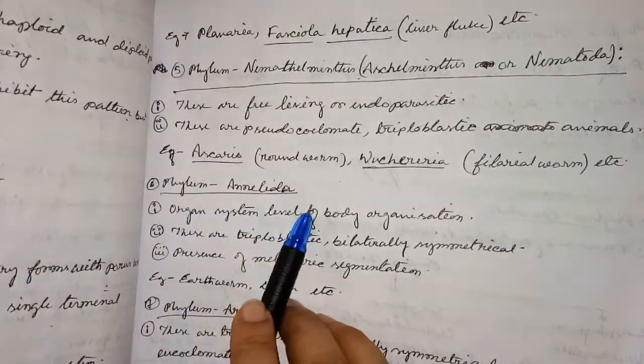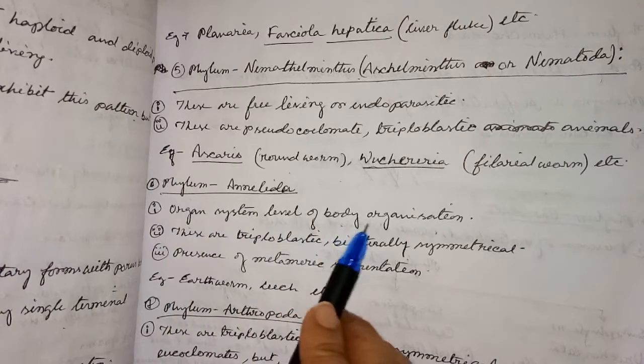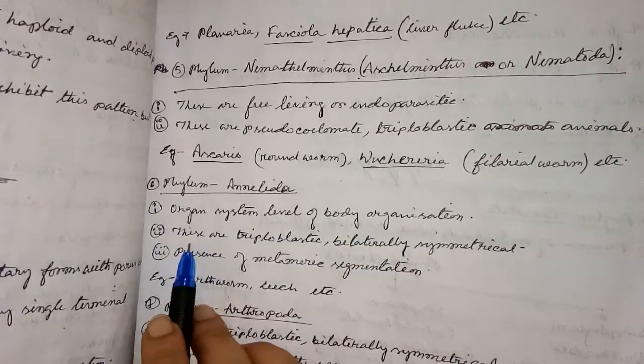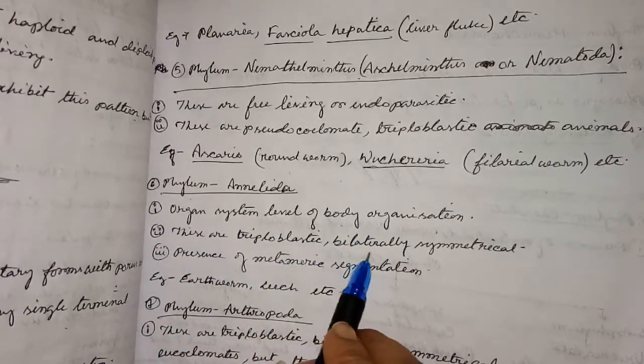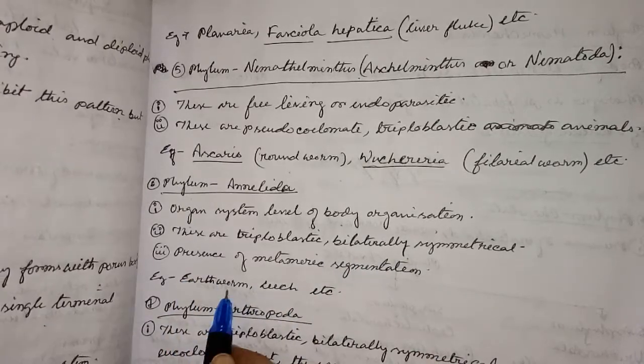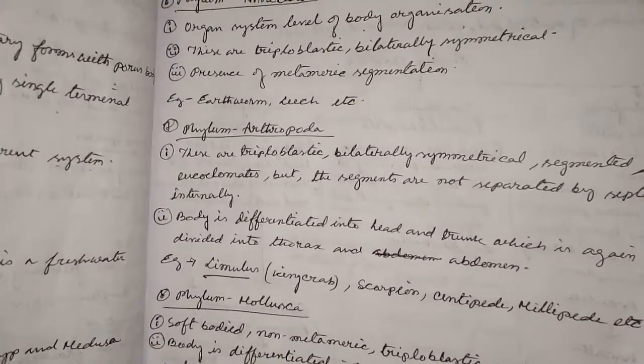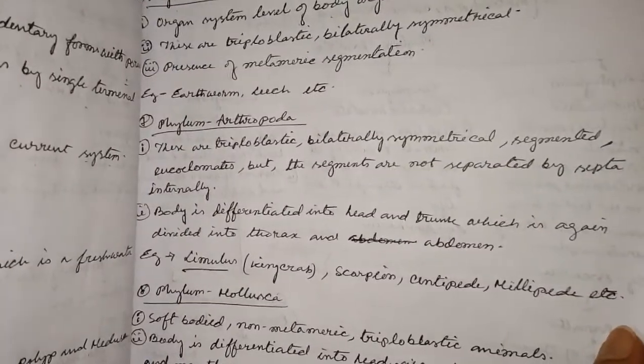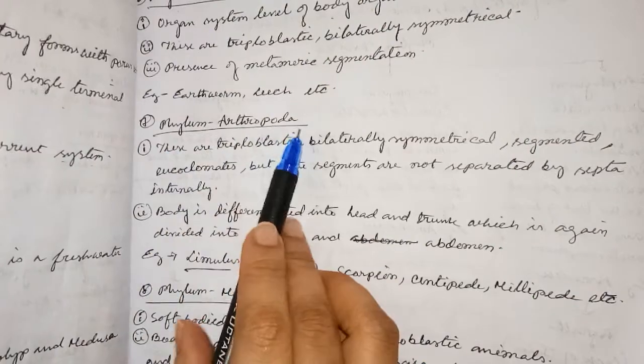Next, phylum Annelida, organ system level of body organization. These are triploblastic, bilaterally symmetrical. Presence of metameric segmentation. Example: earthworm, leech, etc. Next, phylum Arthropoda.